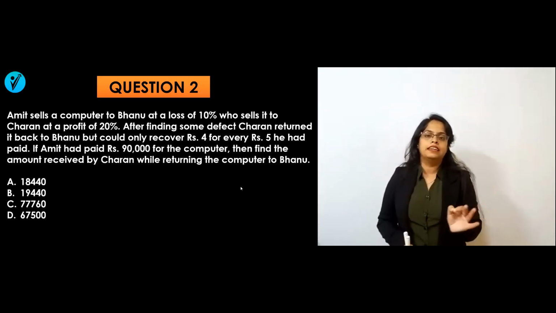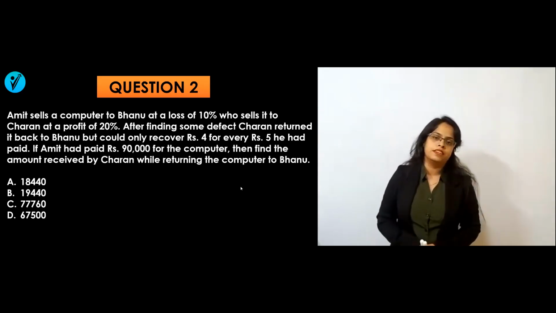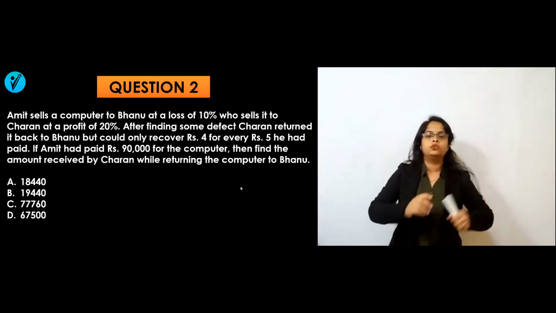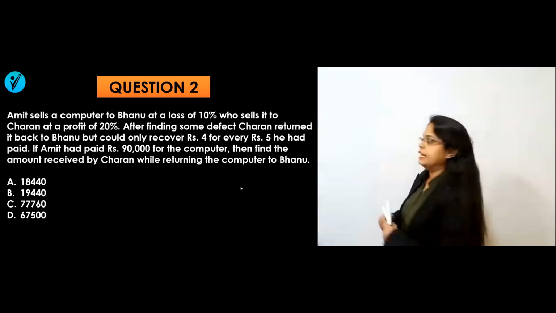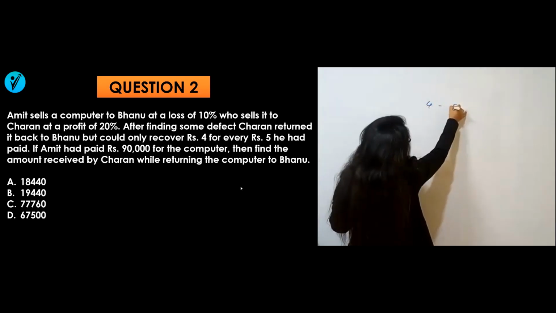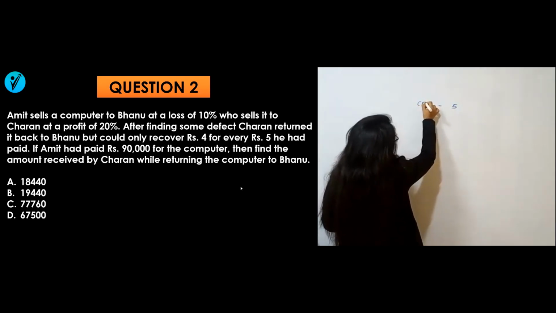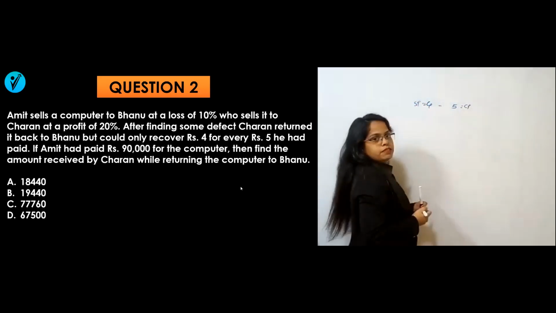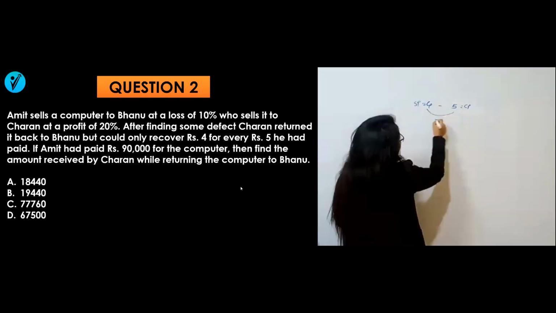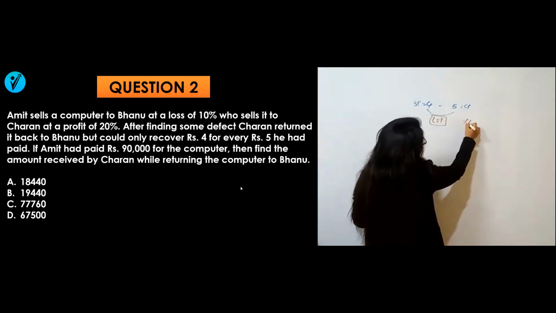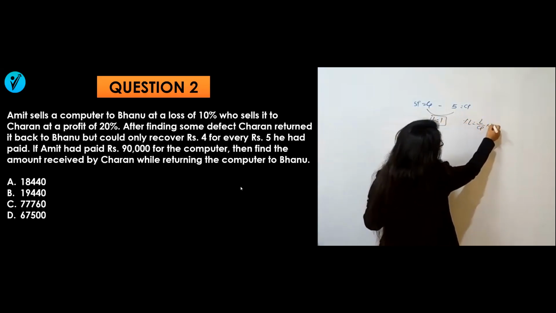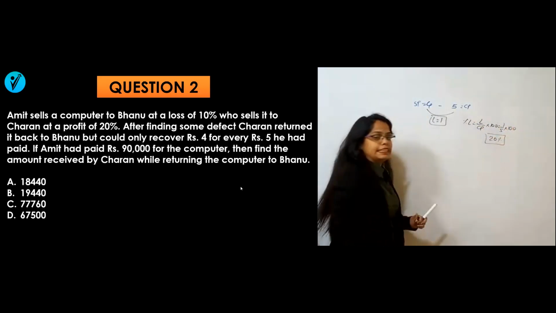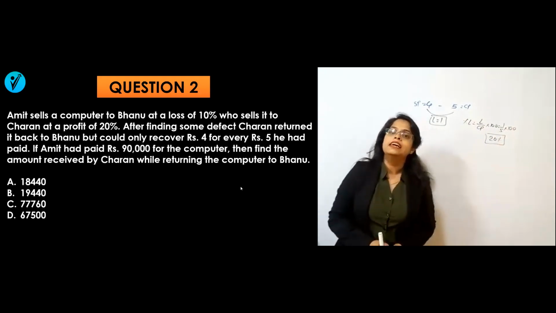That means Amit has bought it at 90,000. Then he sold to Bhanu at a 10% loss. Bhanu sold to Charan at a 20% profit. But again, Charan returned it to Bhanu. But at the time of returning, what does he get? He gets 4 rupees for every 5 rupees. That means if his cost price is 5 rupees, then his selling price will be 4 rupees. That means there is a loss of 1 rupee. So what is the percent loss? Percent loss will be loss by CP into 100, that means 1 by 5 into 100. So you can say that he has sold at a 20% loss. That means Charan has sold to Bhanu at a 20% loss.